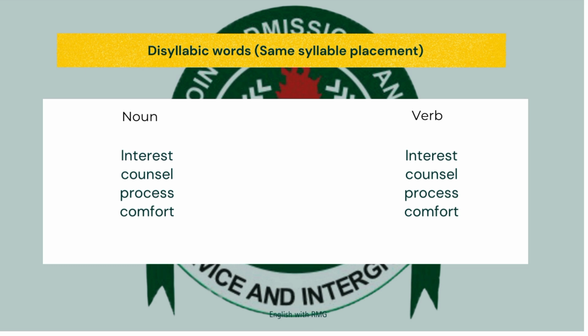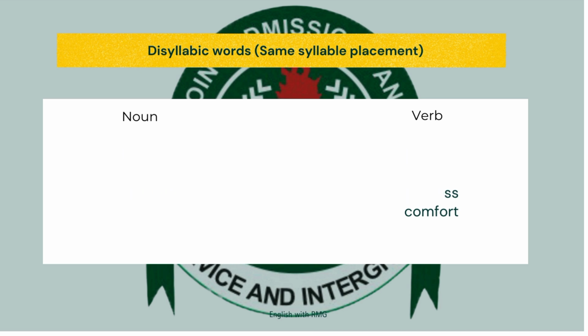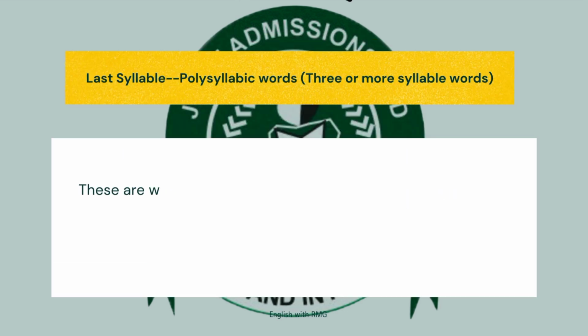However, there are exceptions to this rule. You must have known that for all rules in English, there are usually exceptions. There are some words that, whether they are noun or verb, are stressed on the first syllable. So we have "interest", "counsel", "process", "comfort". These and more are exceptions to the rule. How do you know when it is an exception or the regular one? You practice. The more you practice, the more words you come across and the more you know how they are stressed.